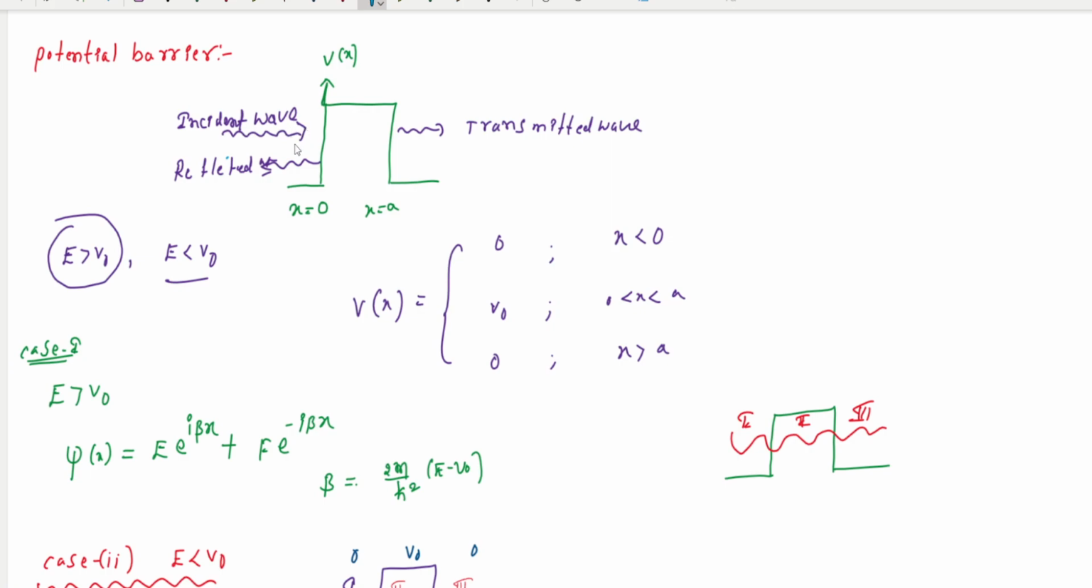Therefore, the potential energy of this barrier is V of x equal to 0 for x less than 0, V naught between 0 and a, and 0 for x greater than a. Let us consider the following two cases: the beam energy is greater than the potential barrier, and the particle energy is less than the potential barrier.